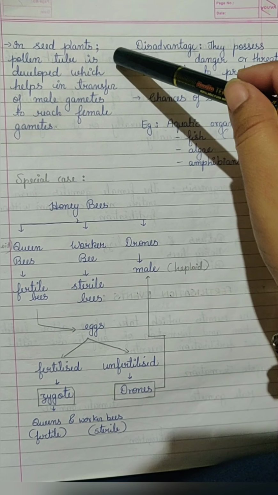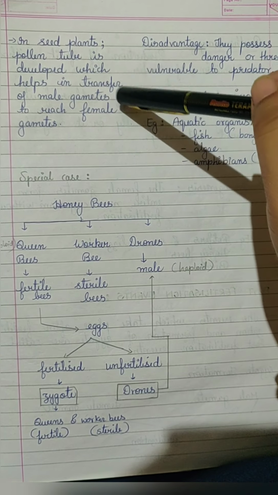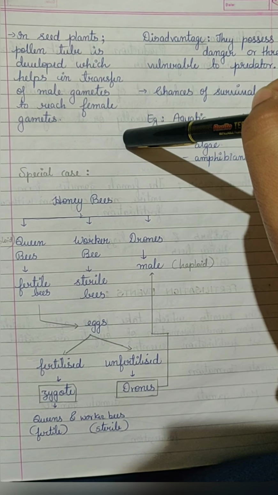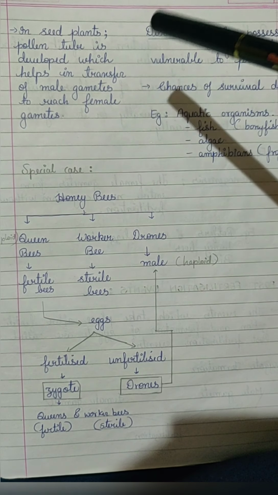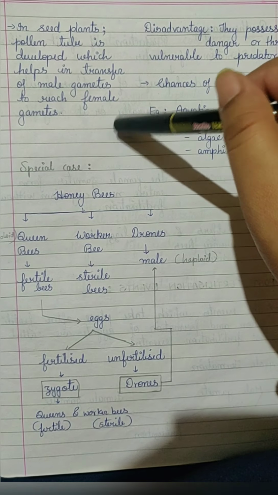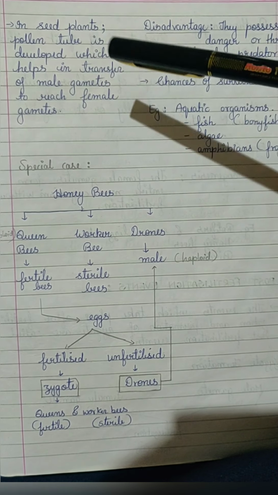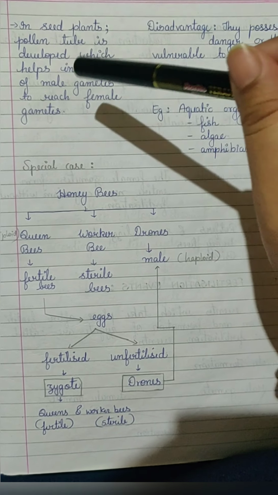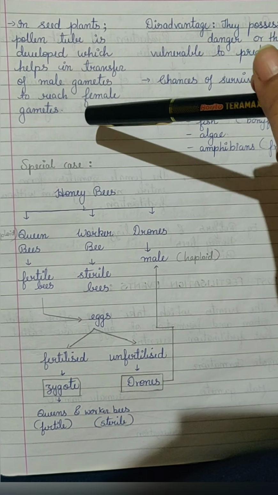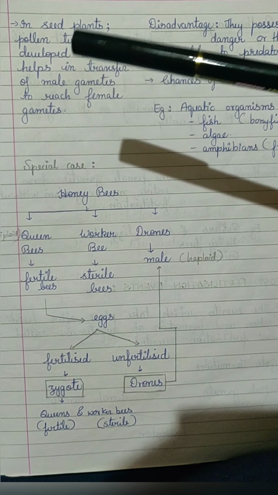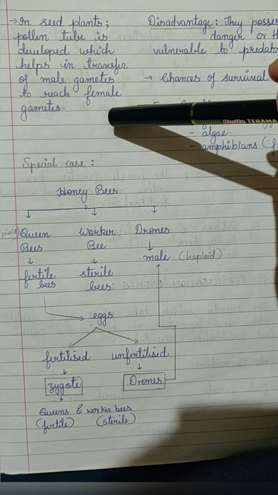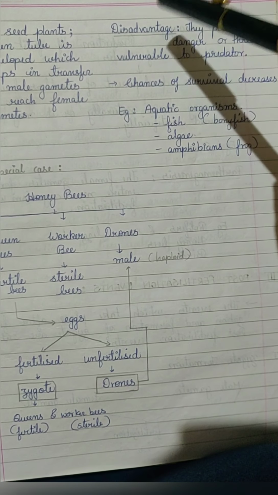In internal fertilization in seed plants, the pollen tube develops, which helps in the transfer of the male gamete to reach the female gamete. Male gametes are pollen grains. They transfer from anther to stigma, and after that there is development of the pollen tube. The pollen tube helps in reaching the female gametes.